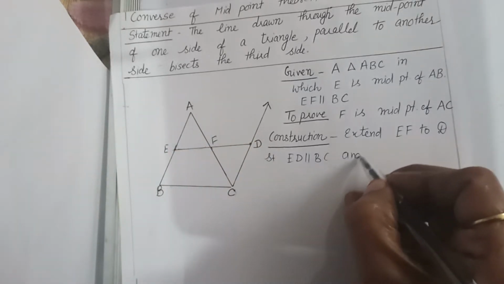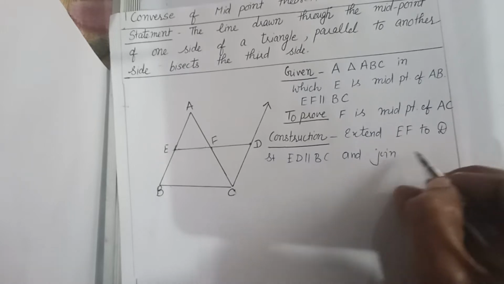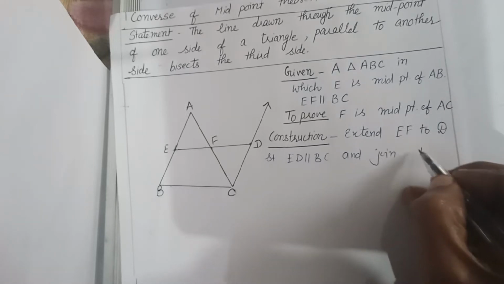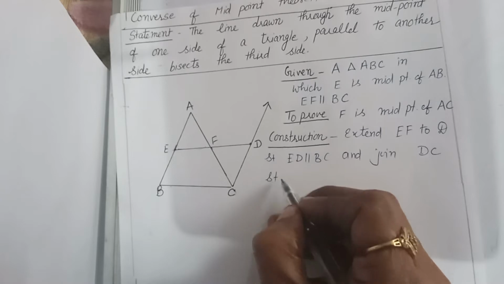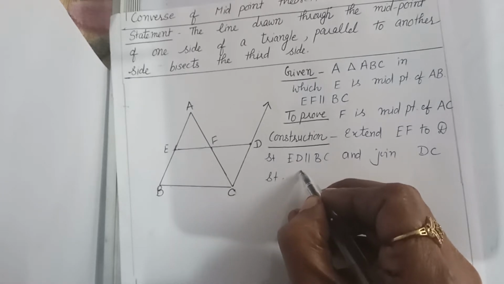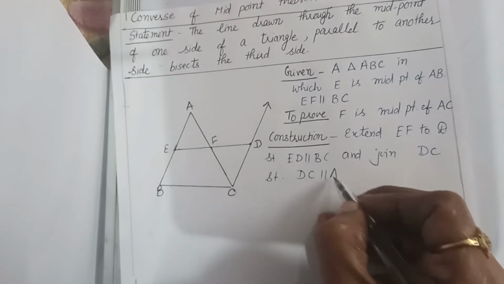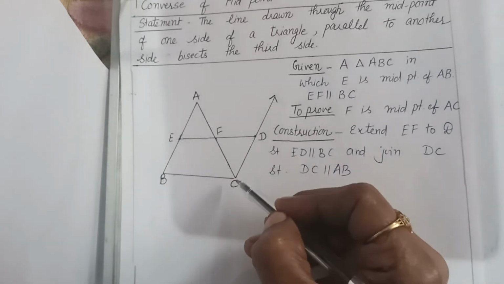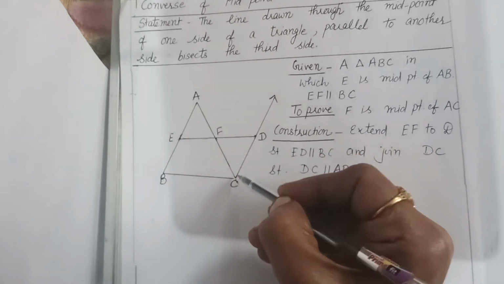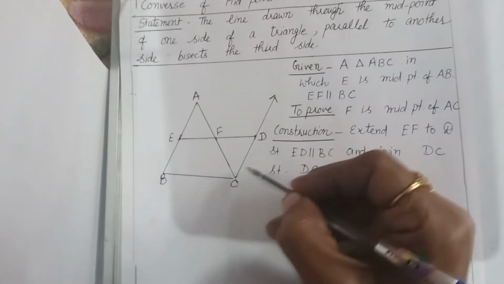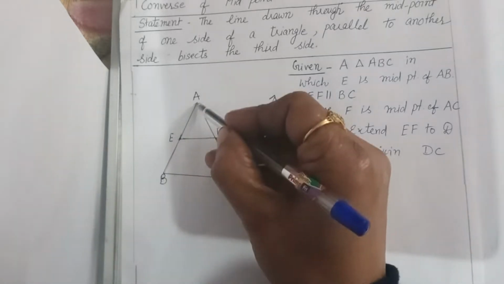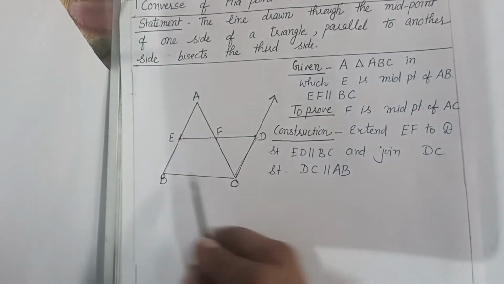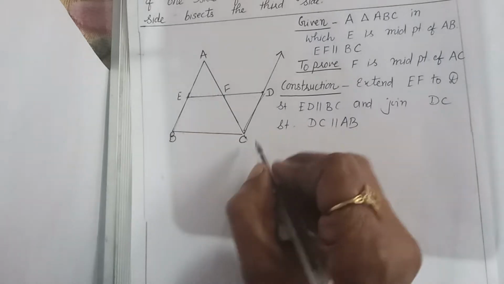And join DC such that DC is parallel to AB. We have to join this line. We have to find this point such that this line is parallel to this line. So this is the construction we are going to do.